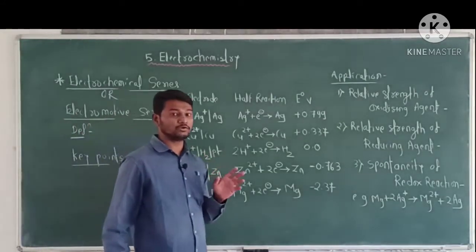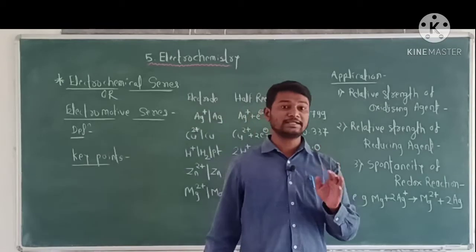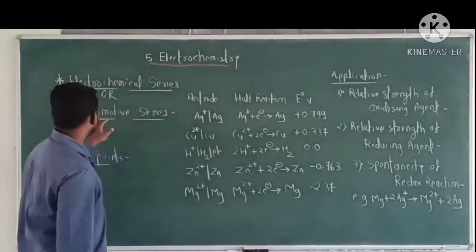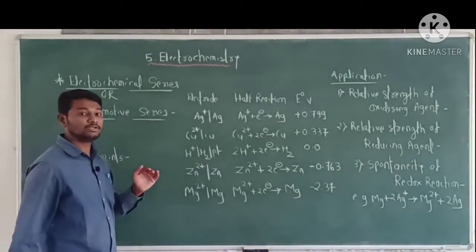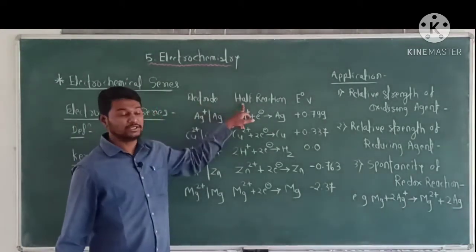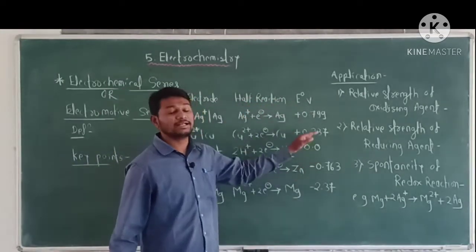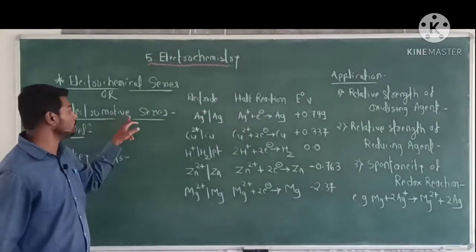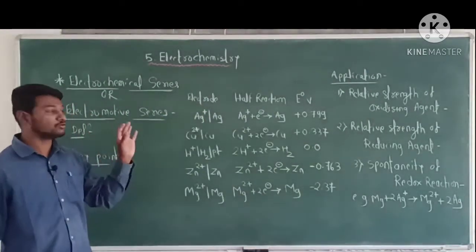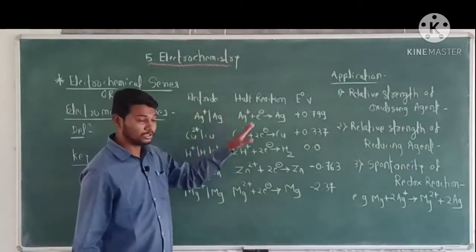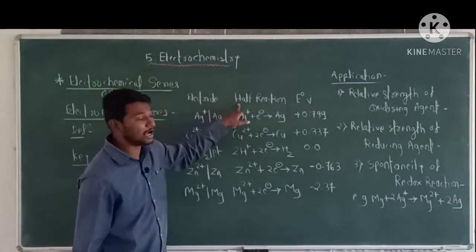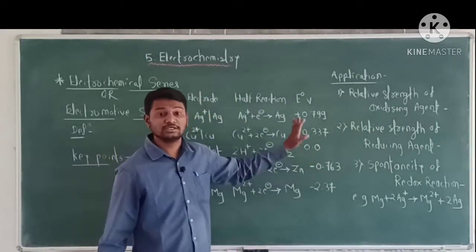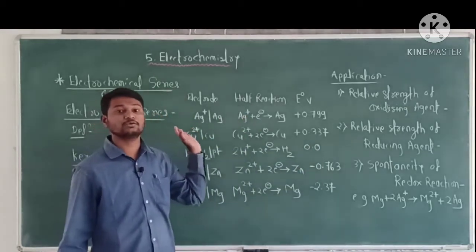The arrangement of electrodes with electrode half reactions in order of decreasing standard potential is called the electrochemical series or electromotive series.